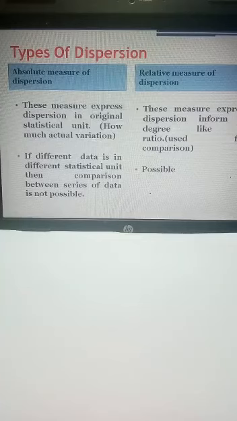On the other side, when we talk regarding the relative measure of dispersion, it always expresses the dispersion in the form of a degree, like percentage or ratio. So same thing, if one is getting the salary 10,000 and is promoted and gets the salary 12,000, how much variation is there? Here it is 20%. So one measure gives the information in the original statistical unit and the other gives the information in terms of degree, like percentage or the ratio.